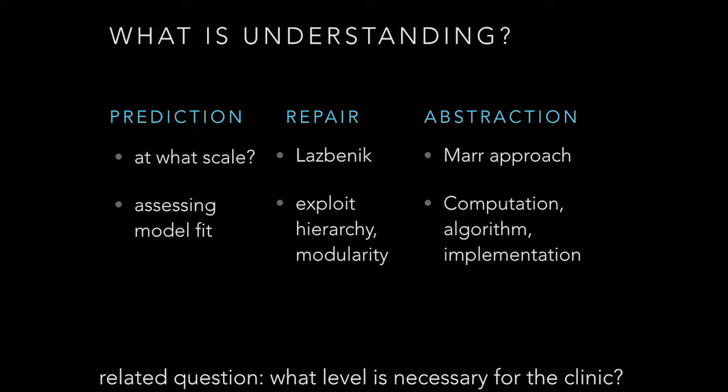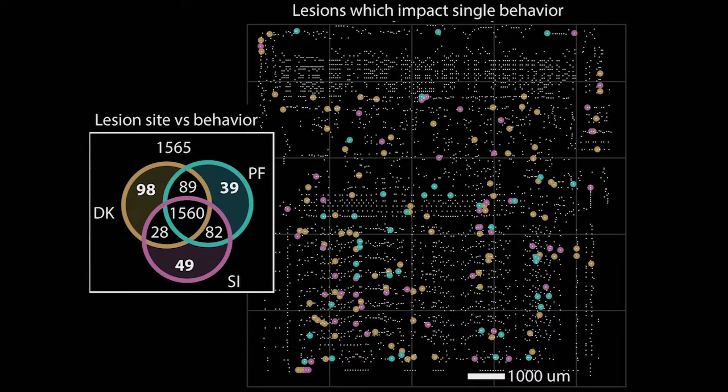And we understand that at all levels for this processor, whereas a lot of these are still open questions in neuroscience. And there's an open question of to what degree this level of understanding is necessary for the clinic, which I have strong opinions on and I'm happy to talk about later. But so we did some of these experiments on the processor, right? We did a lesion study.